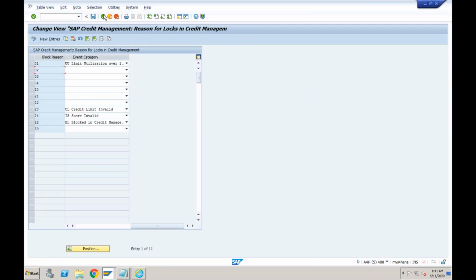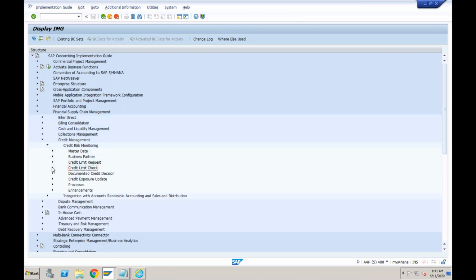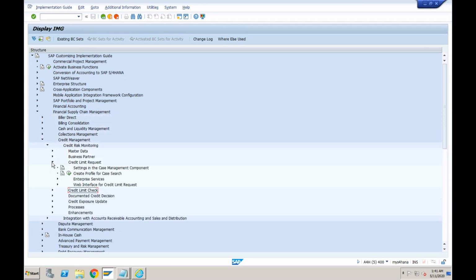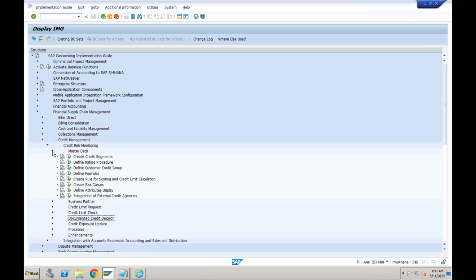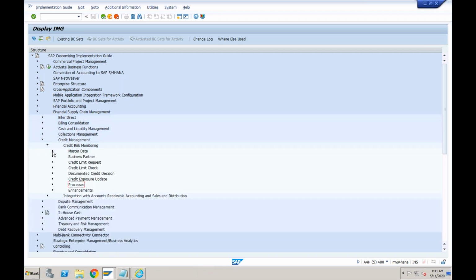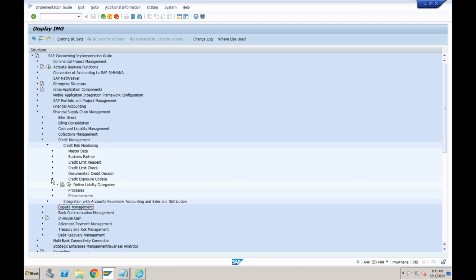So if you go to configuration, and here if you want to tell the system, let me just find out where exactly that is maintained. Payment behavior, there should be something called payment behavior. Not this.